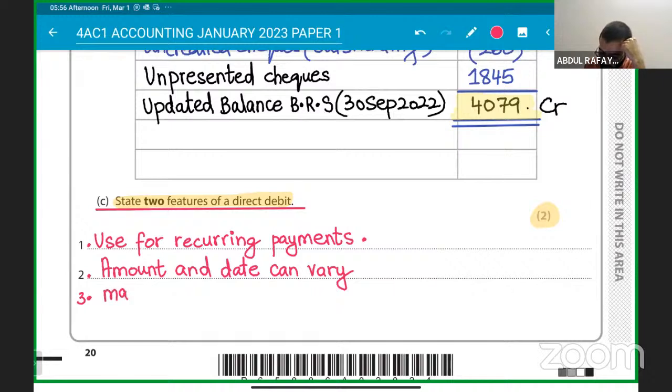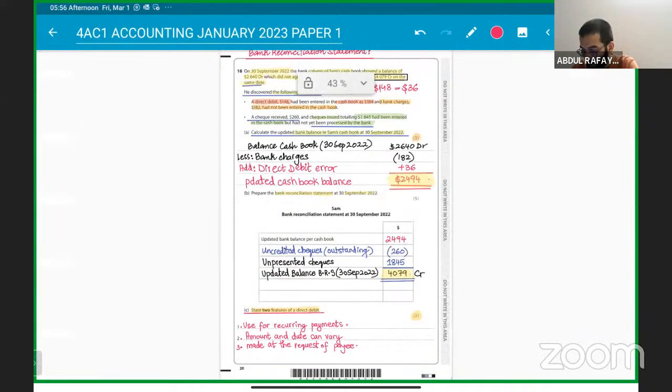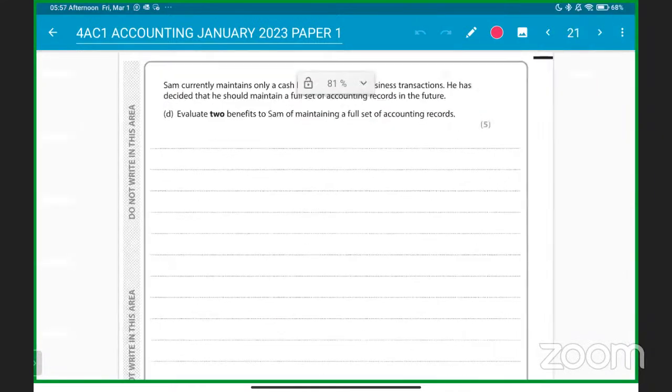And you can learn also that it is made at the request of the payee. So whoever is paying, it is made at the request of the payee. That person will request it for the direct debit. Okay, understood? With this, we are left with a 5-mark question.